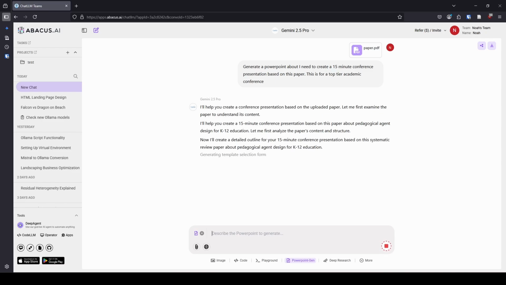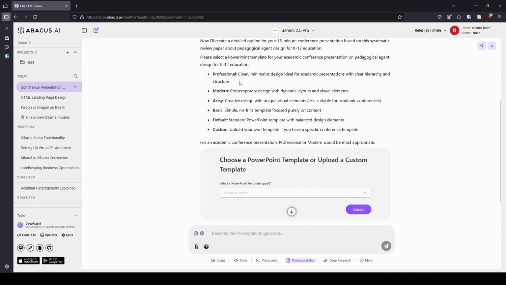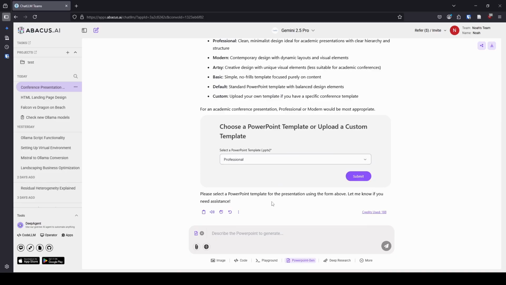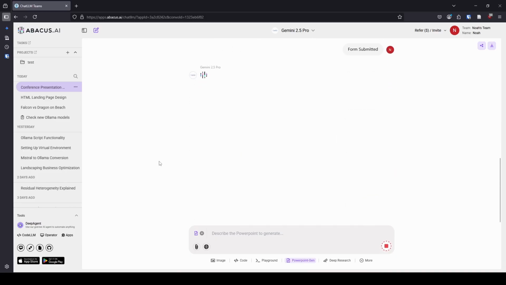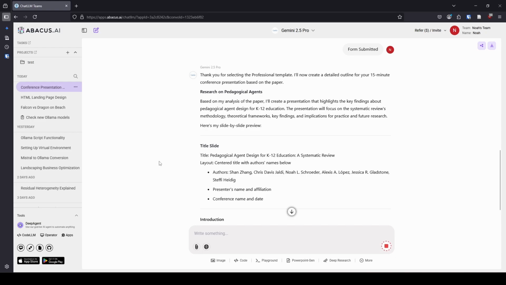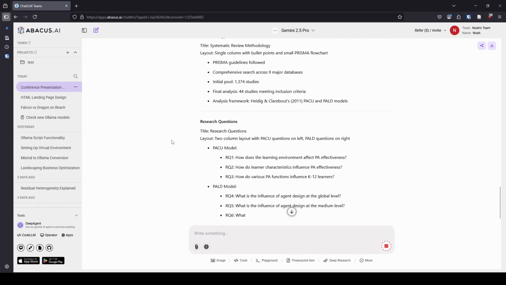And so what you can do is you can actually change the template that is in here for the PowerPoint. See, look, choose PowerPoint template. It gives you the options here. So you can do professional, modern, artsy, and so on. And you can also do custom where you upload your own template. So for the purposes of this, let's go with professional, because this would be for a professional conference. And so I just want to mention, I would look at this type of thing as getting started and saving you some time, not necessarily the absolute, this is what I'm going to use. This is purely to save time on drafting, and whatever it comes up with, I would probably edit.